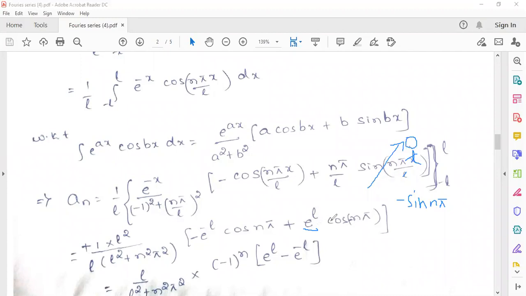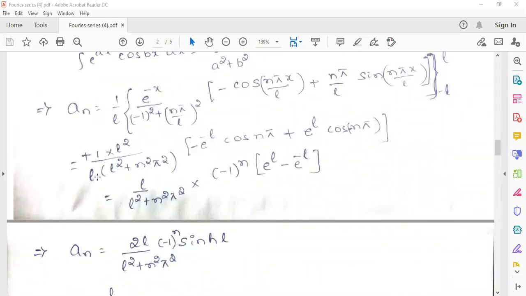So from these two terms, cos nπ is common, and in place of cos nπ we know the value is (-1)^n. So (-1)^n is a constant, you can take it out. Then you will get e^L minus e^(-L), and in place of e^L minus e^(-L) we can write 2 sinh(L). Here one L you can cancel, and the remaining thing will become 2L into (-1)^n divided by (L² + n²π²), the whole thing into sinh(L). So this is the required an value.